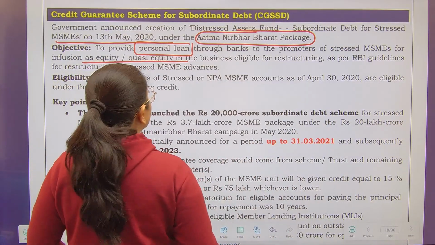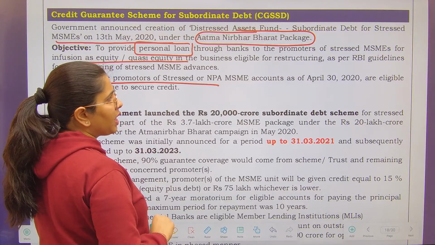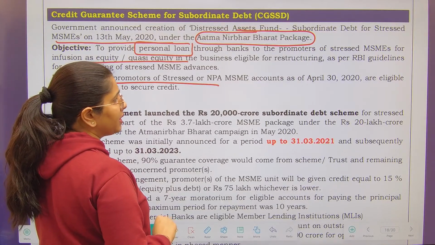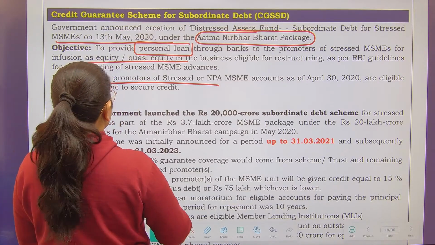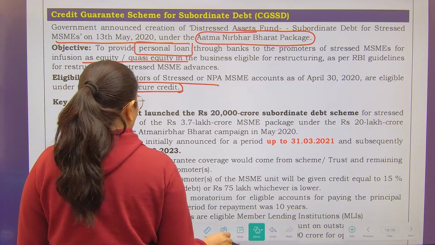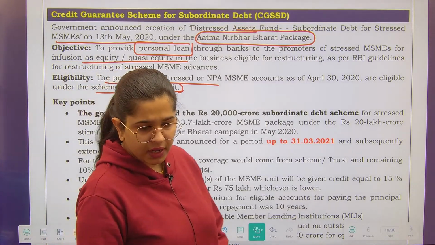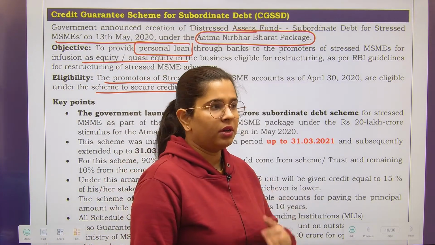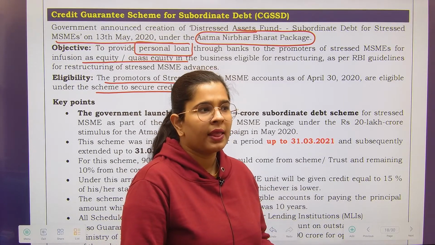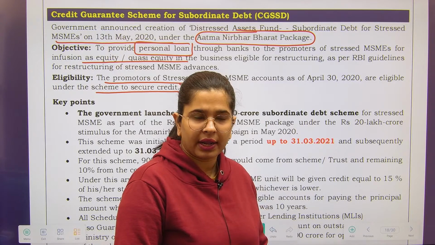Now, who are going to be eligible for this? See, so eligibility is the promoters of stressed or NPA MSME accounts as of April 30th, 2020 are eligible under the scheme to secured credit. What are stressed MSMEs? Stressed MSMEs means when you are not able to give the funds back to, suppose you have taken a bank loan, right?